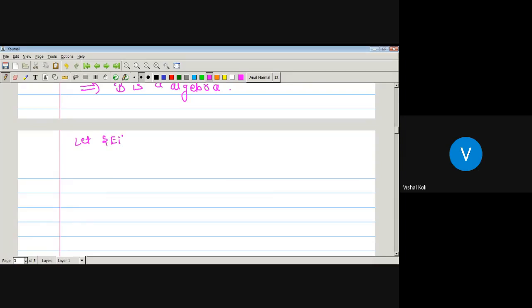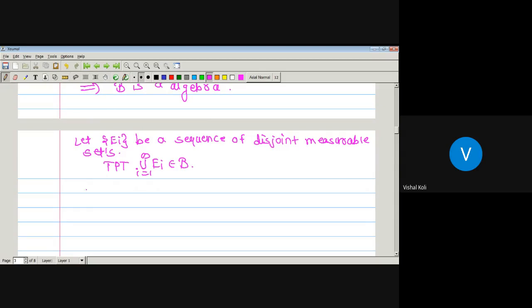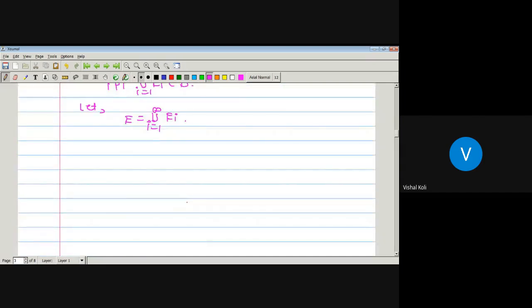Okay, so let Ei be a sequence of disjoint measurable sets. Now, to prove that union over i running from 1 to infinity Ei is also a member of curly B, let capital E be nothing but union over i running from 1 to infinity Ei. So here we have defined E as a union, that is, this countable union will be E.